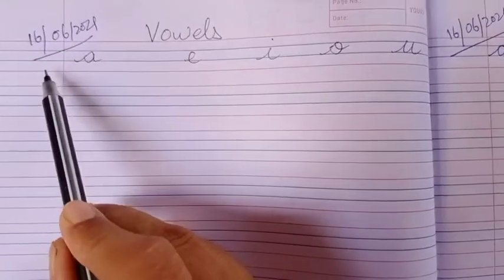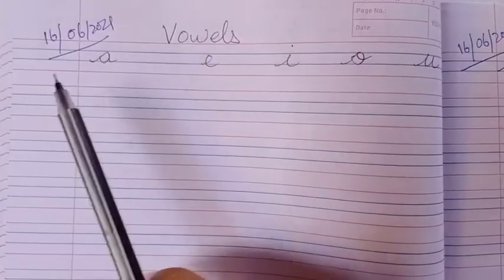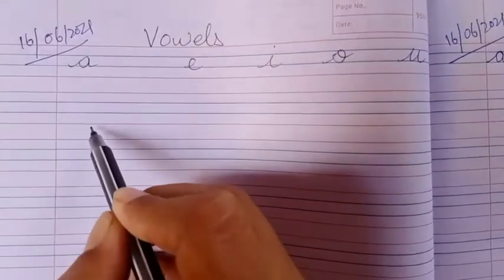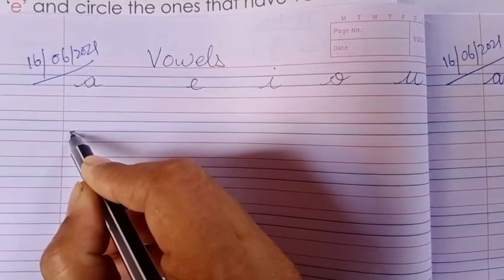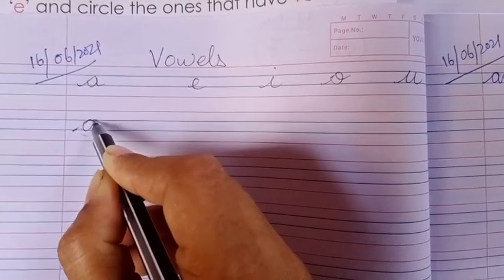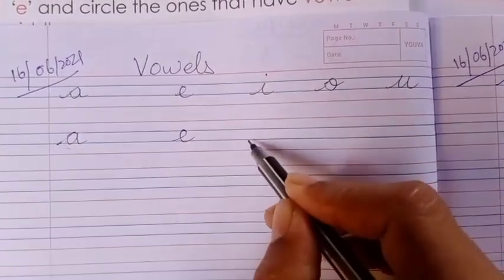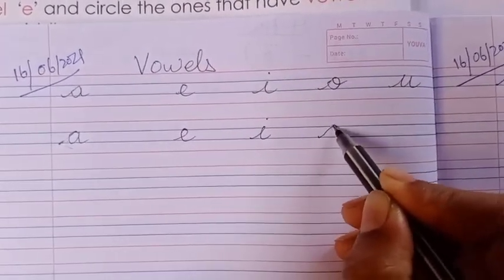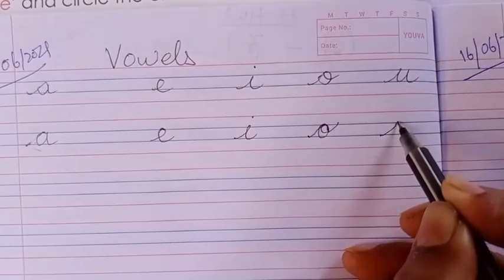Now come to our notebook. See, last class we learned about vowels. Put the date. Write down A, E, I, O, U. Let's see how to write. You know all the small letters. Small letters we make by using curves. We are going to write A, E, I, O, U. Remember to touch both the lines, both blue lines. This is your today's notebook work.